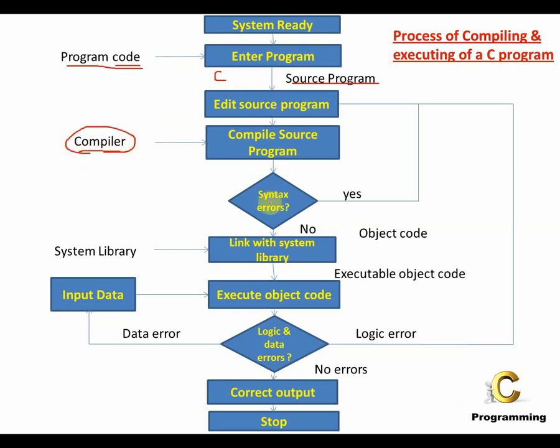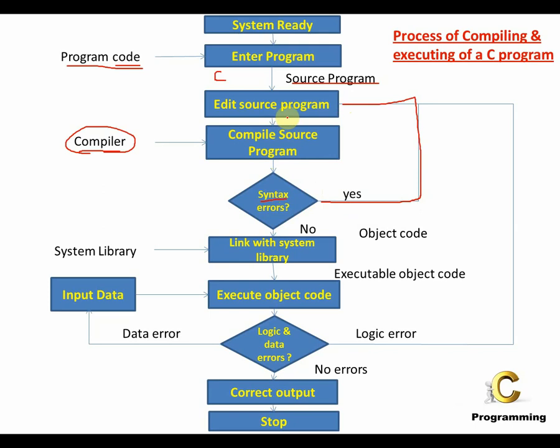Now in case there are any errors, they would be syntax errors. For example, it could be a missing semicolon. You have written a line without a semicolon, or you have made a mistake in writing the function, like you have not used braces or you have not used the correct brackets. Then you will get those kinds of syntax errors. In case there are syntax errors, then you have to again edit the code.